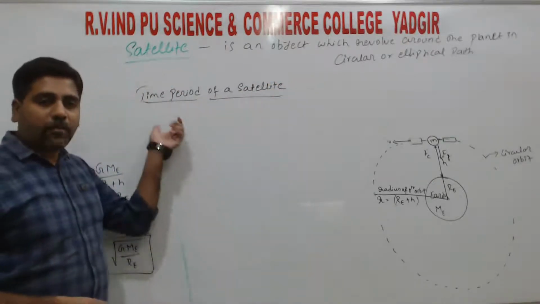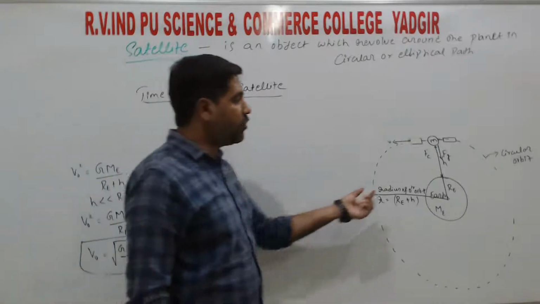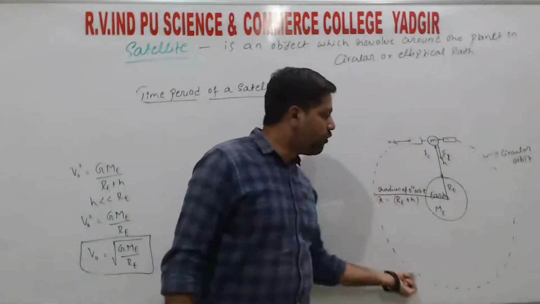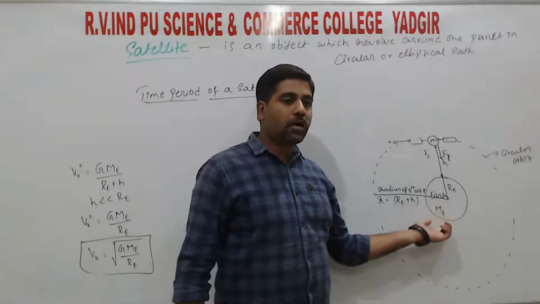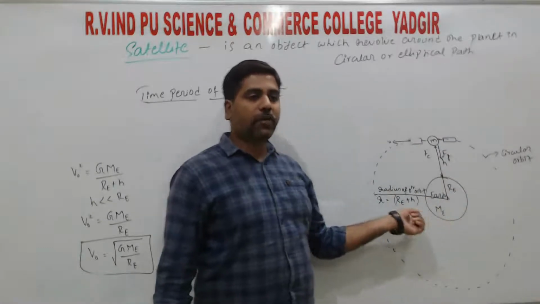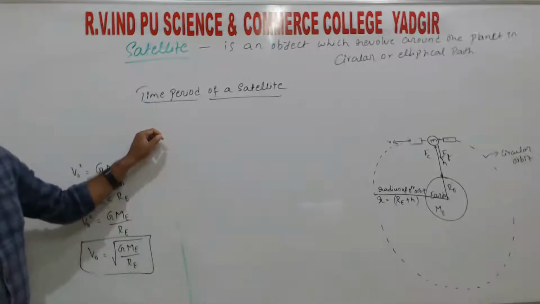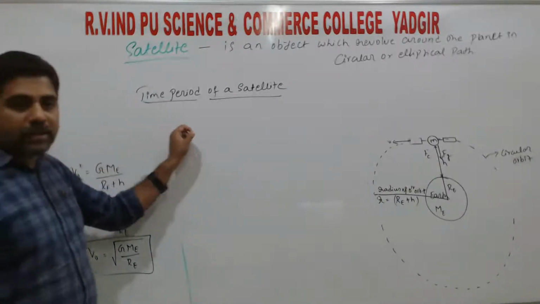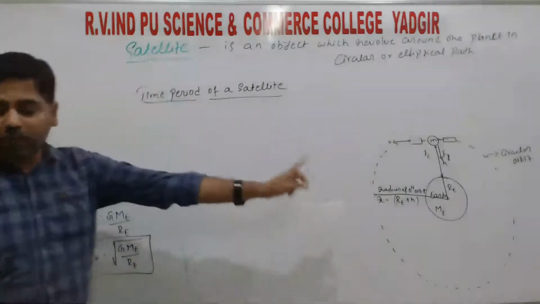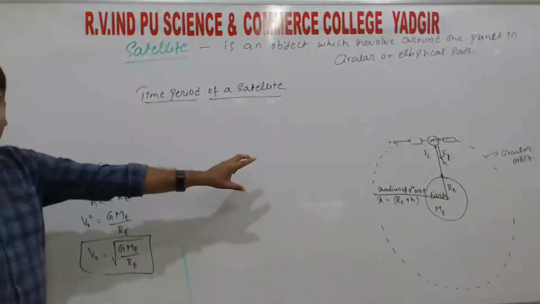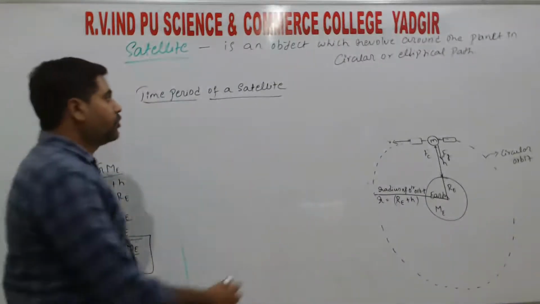Right. So what is time period? Time period is the time taken by the satellite to complete one rotation around the planet. So that we call as the time period. So time period is the time taken by the satellite to complete one revolution around the planet, right?